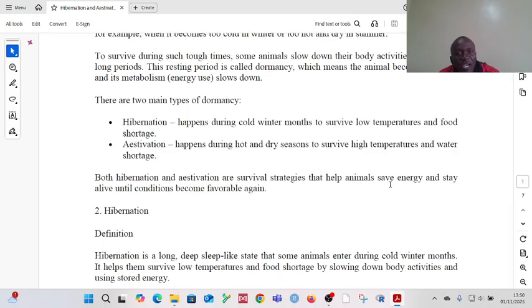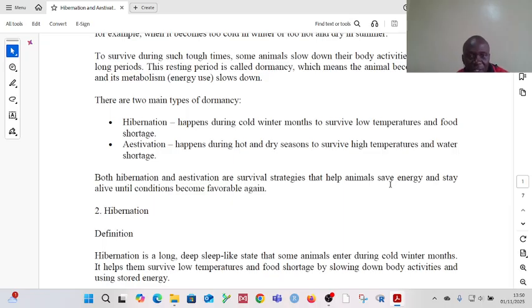On the opposite, aestivation happens during hot and dry seasons. Aestivation enables the animal to survive the high temperatures and also to survive the shortage of water.